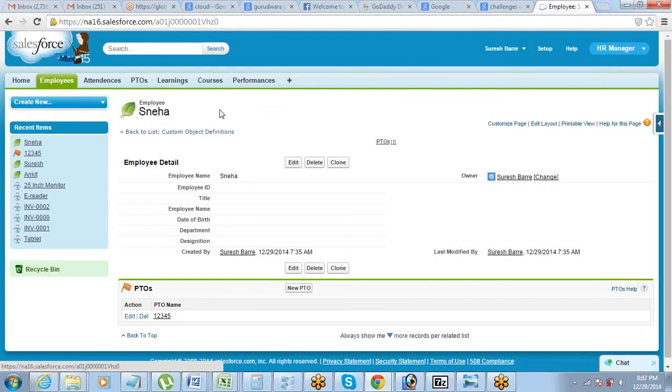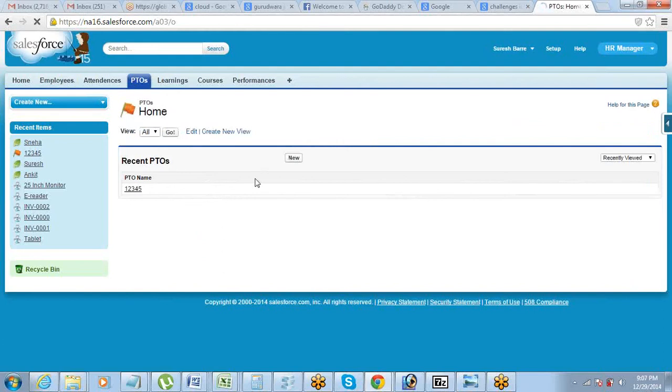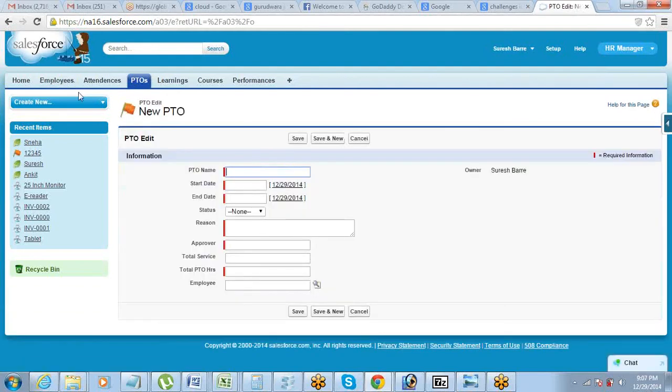Jeet, while you are putting all these details in the PTO section, we could have had the approver tab as a lookup field as well. Yes, we could have, and we should have actually done that also, because the approver would also come from the employee object, right? That makes a lot of sense. So this will again be from the employee object, one more lookup field to the employee object. Okay, so the approver can be someone else. Let's say the approver is Suresh for this PTO. Correct?